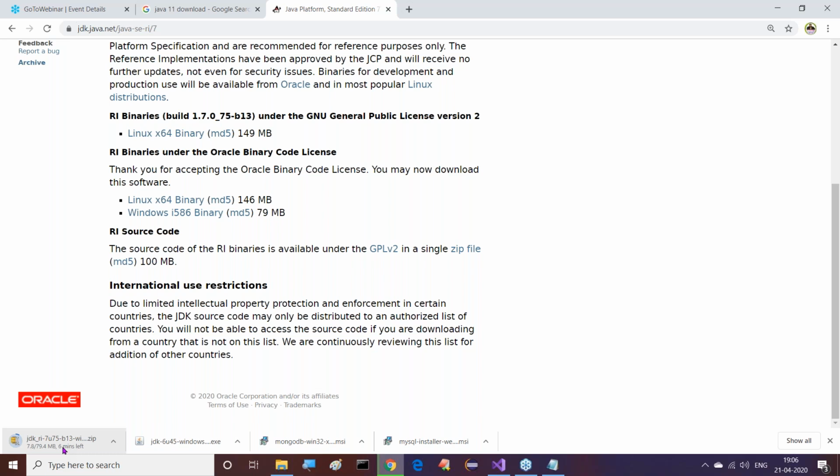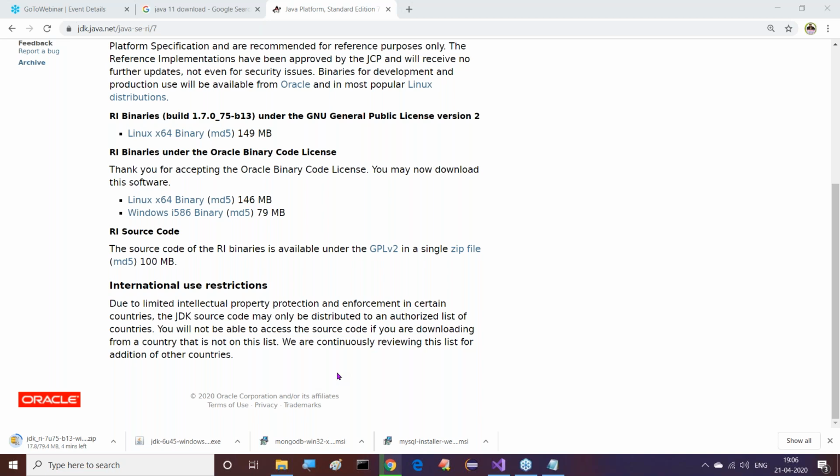It's taking some delay anyway. Going on, no problem. Once it is completed, I will show the installation process also. Once it is downloaded, its installation process is very simple.